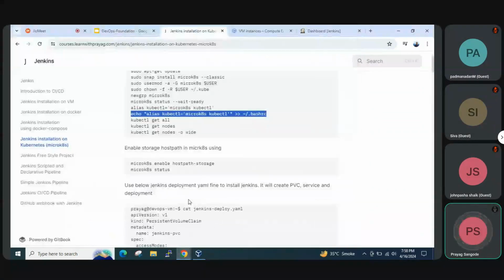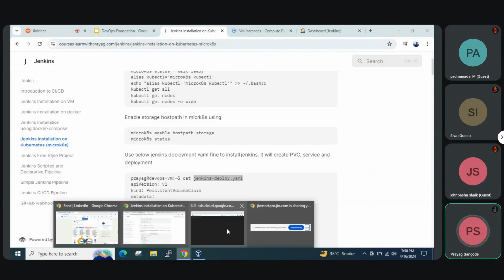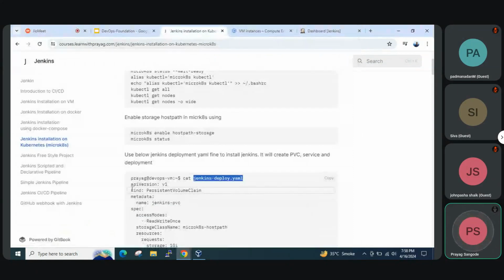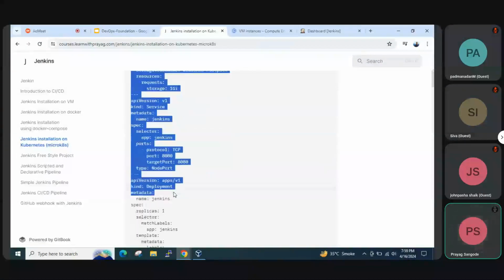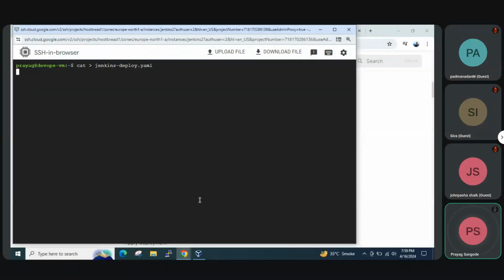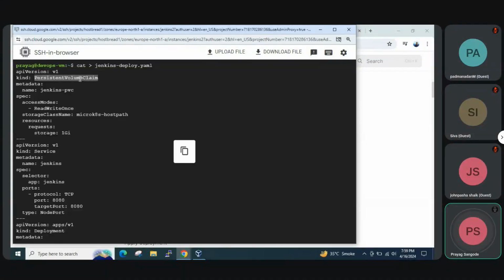So next we have a single Jenkins deploy file, which has all the configuration required to create a PVC, service and a deployment. So let's copy that file. So here we are creating a persistent volume claim named jenkins-pvc. Storage class is important. Okay, so microk8s-hostpath is the storage class. We will be asking for 1 gig for the PVC.